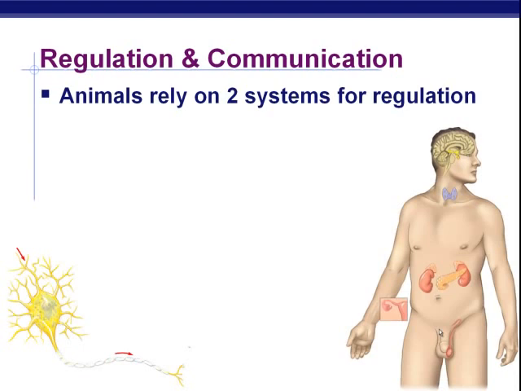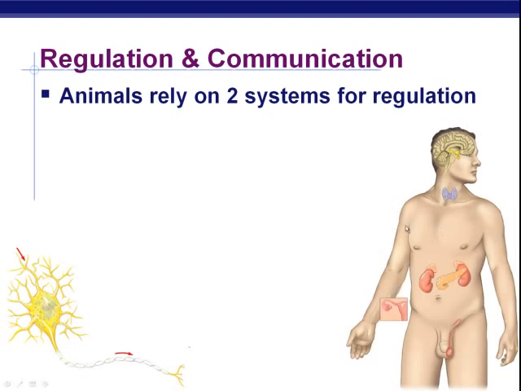Now, this slide is a really nice one in that it juxtaposes these two systems of communication. Okay? Your nervous system, which we see over here on the left side of the screen, symbolized by the neuron. If you'll remember way back when, we talked about the neuron being made up of dendrites and the cell body and the axon and then the little ends of the axon. And then there's this space called a synapse, and then beyond the synapse would be some other cell that perhaps the nerve was trying to stimulate. That's a way to communicate. You're communicating a signal from your brain to some body part, or from some body part to your brain.